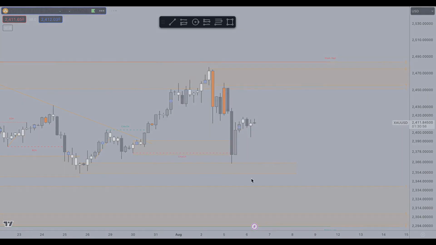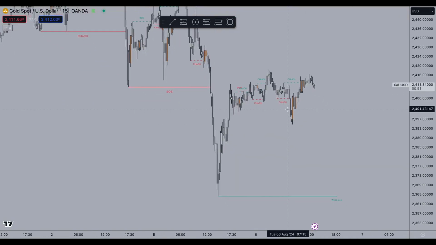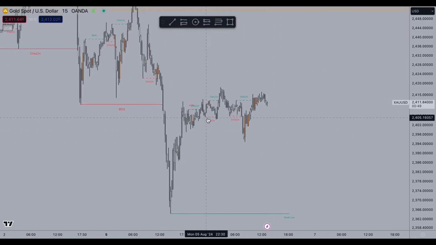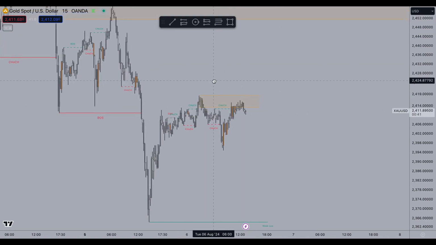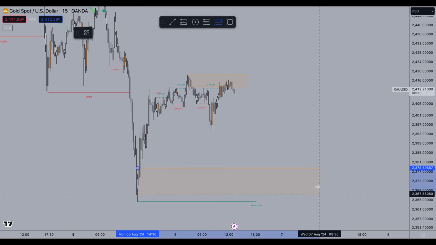Now if you go to the 15-minute on the gold chart, what we can see is that we had a change of character in here. So these lows being broken, price taking out, visiting back into newly created supply in here. And mainly what I'll be watching is price going back to these lows, probably visiting back until this 15-minute